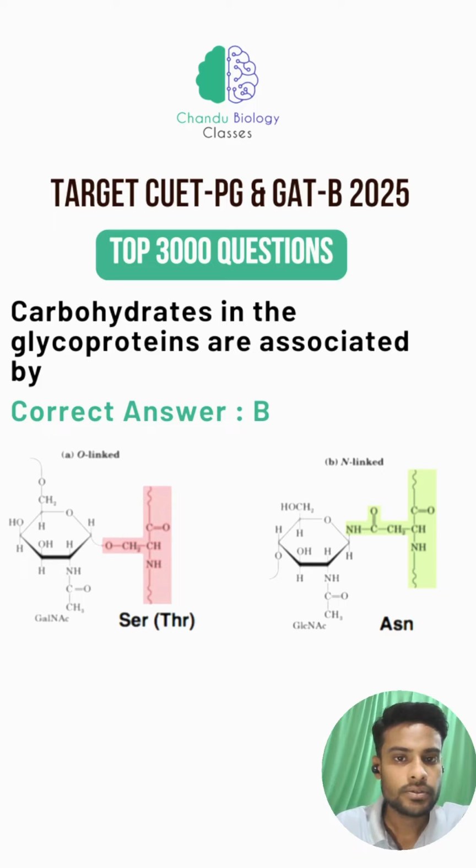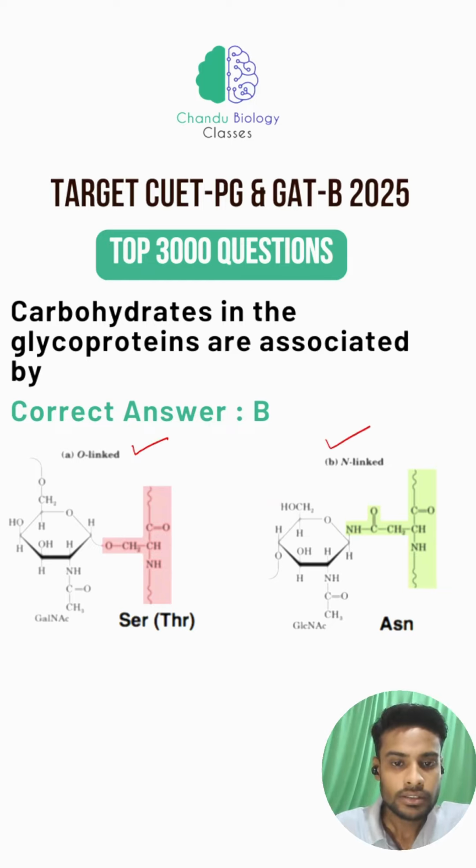Carbohydrates in glycoproteins are associated by covalent bonds. These covalent bonds typically form between the carbohydrate and the amino acid residues like asparagine, serine, or threonine in the protein. The two most common types of covalent linkages in glycoproteins are N-linked bonds and O-linked bonds.